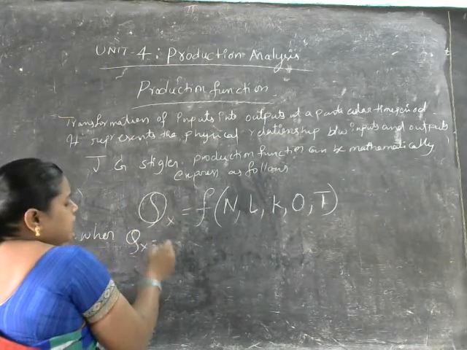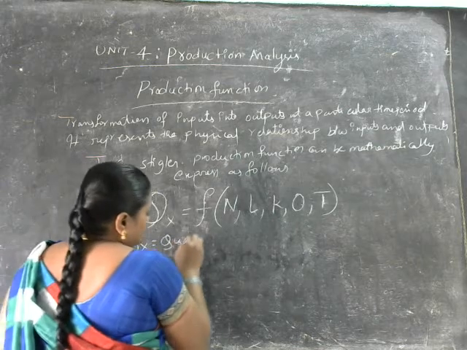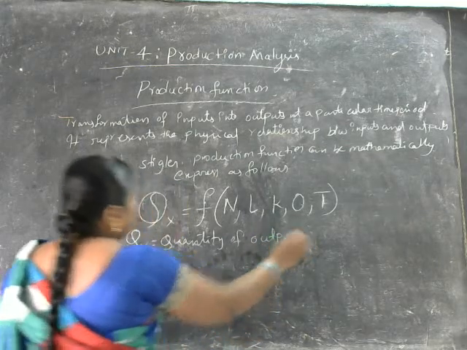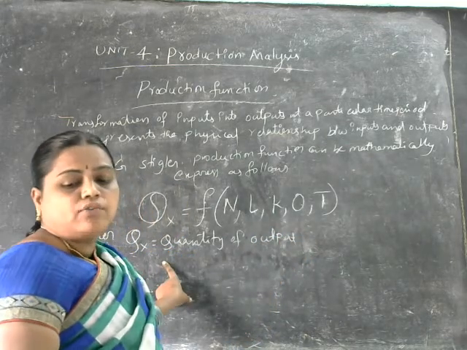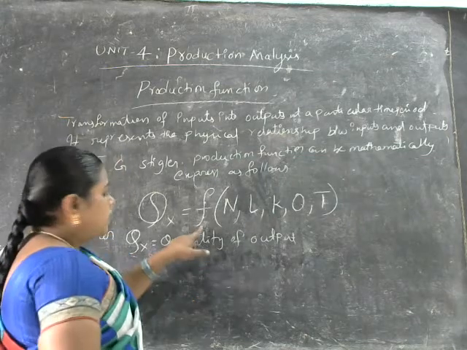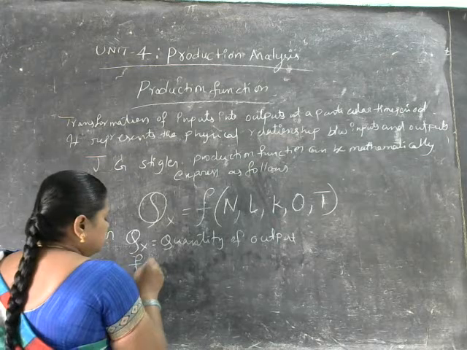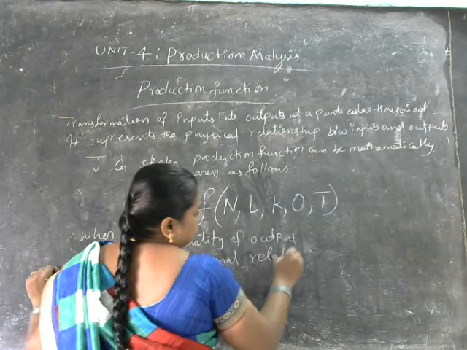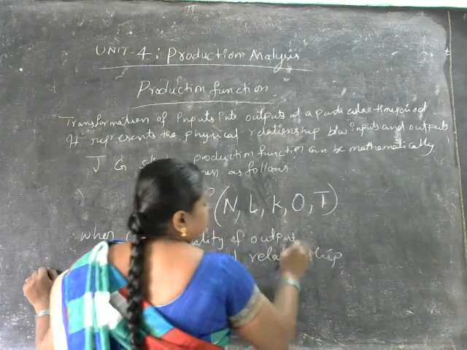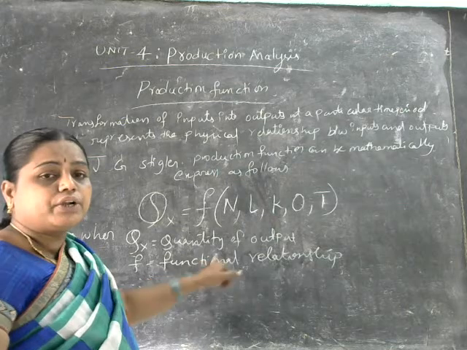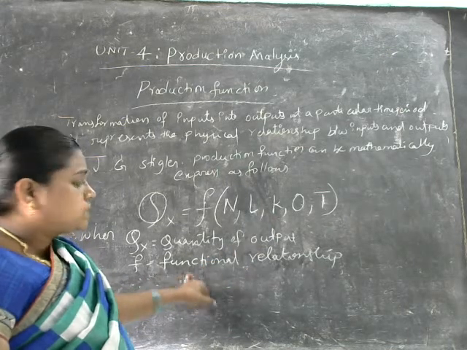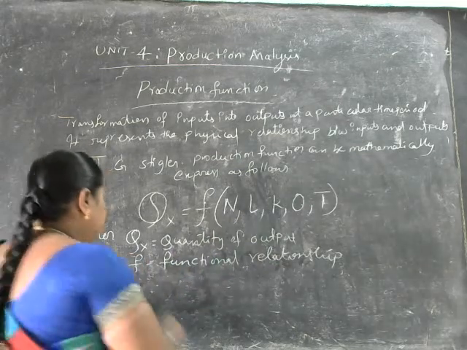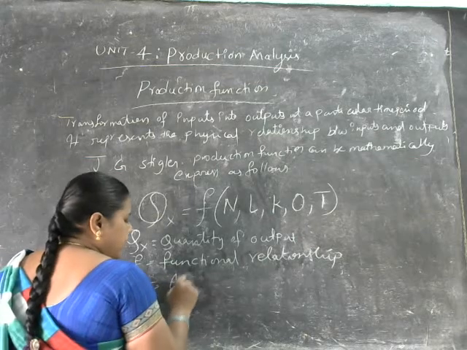Q of X is what here? Quantity of output. Q of X shows the quantity of output. F shows the functional relationship. And here capital N shows the amount of land.